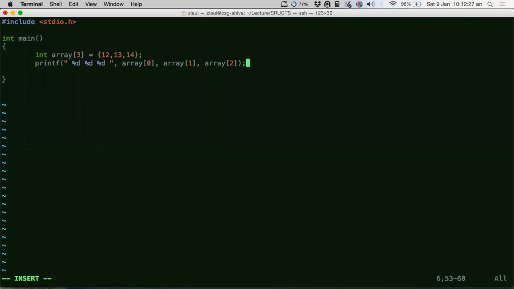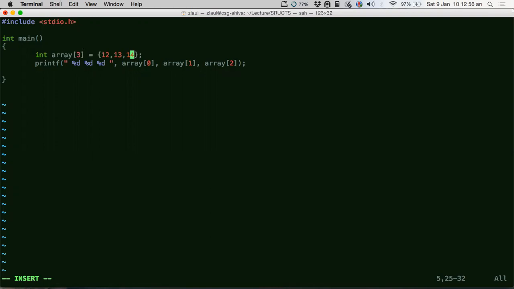Now, this is fine, this is very good. So this 12, 13, and 14, they come together, right? Whenever you have a pointer to 12, then you can also go to 13 and 14, because they are located inside the same data structure. For that matter, if you have a pointer to 14, you could also go back to 12 and 13, because again, they are inside the same data structure.